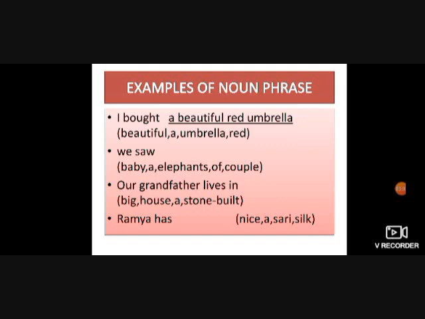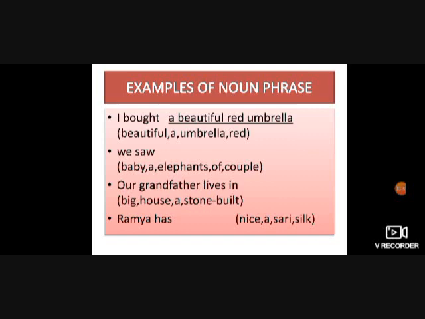Look at the examples that are given in your reader. The first one: I bought dash. In the brackets, the words are beautiful, umbrella, red. These words are jumbled. So now you have to use the order as I discussed and write it in the correct form to complete the sentence.